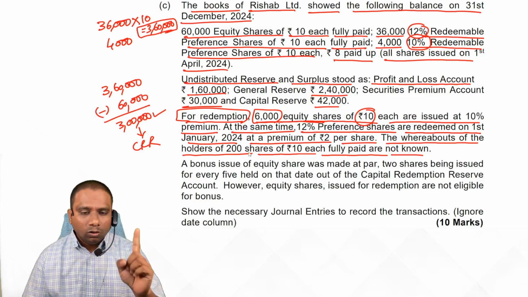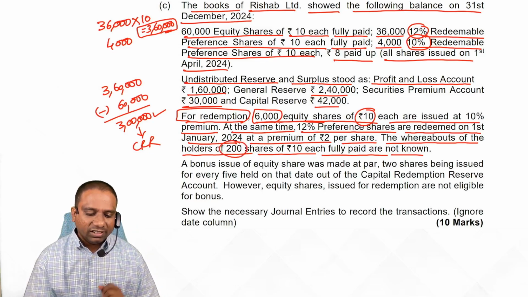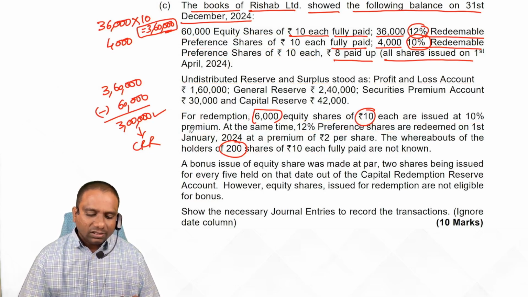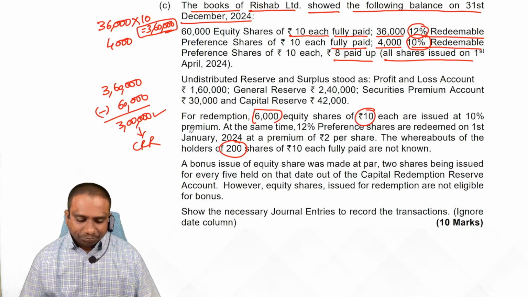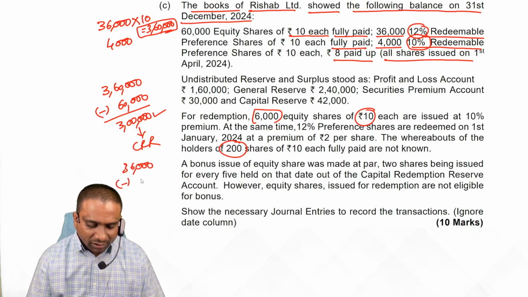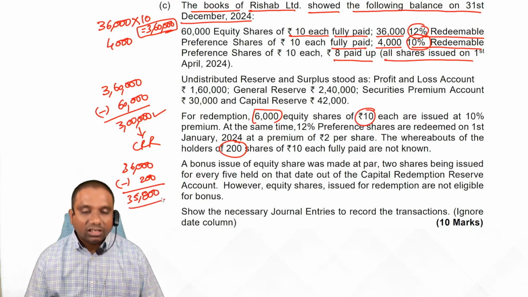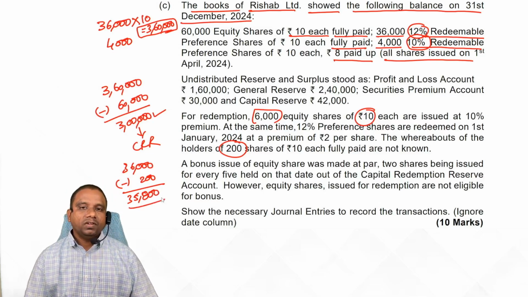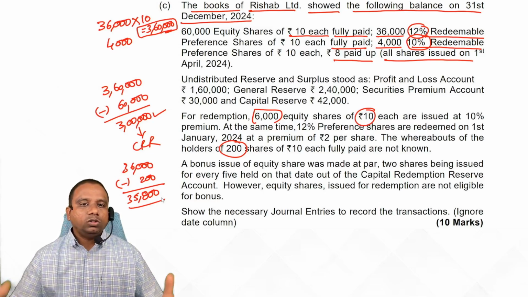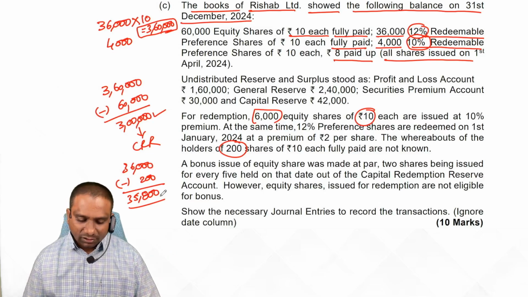Out of them, a holder who is holding 200 preference shares, we are unable to trace him. So 36,000 shares minus 200, 35,800 preference shares we redeem. To 35,800 preference shareholders, we pay the amount. Is it clear, students? Next one.